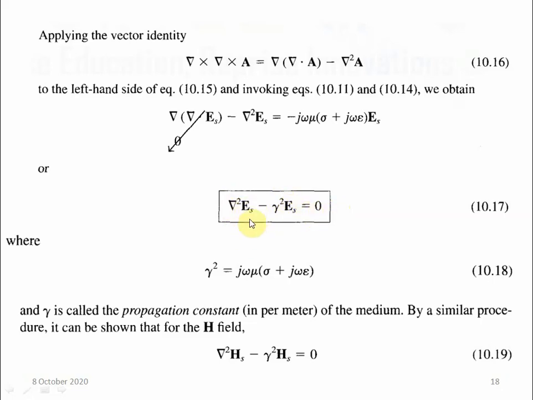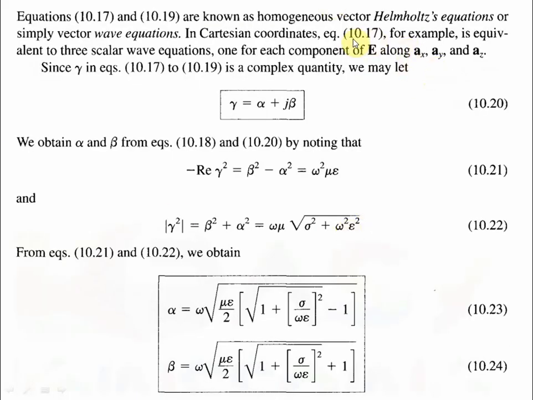For Y also, along Y we can write, and along Z also we can write similarly. So these are the Helmholtz equations, or simply the vector wave equations. Okay, so E and H can be expanded along X, Y and Z in the Cartesian system if we want. So gamma is a complex quantity.